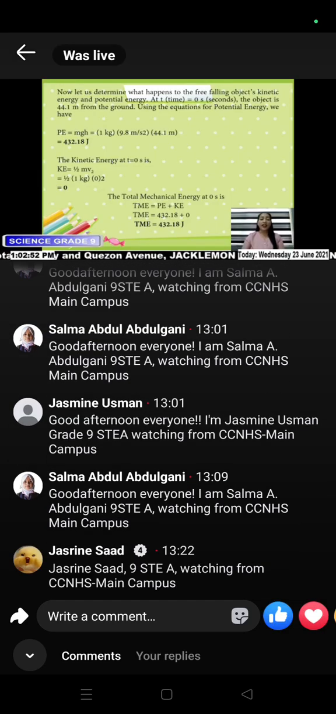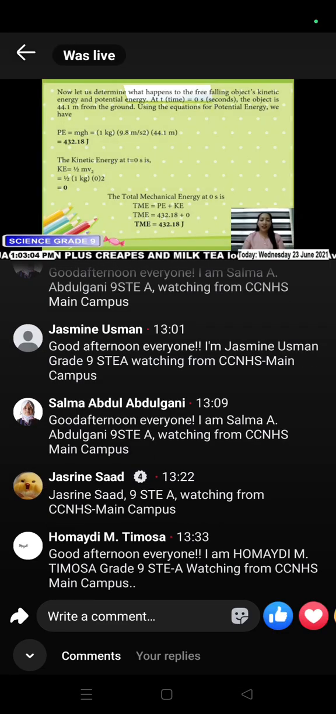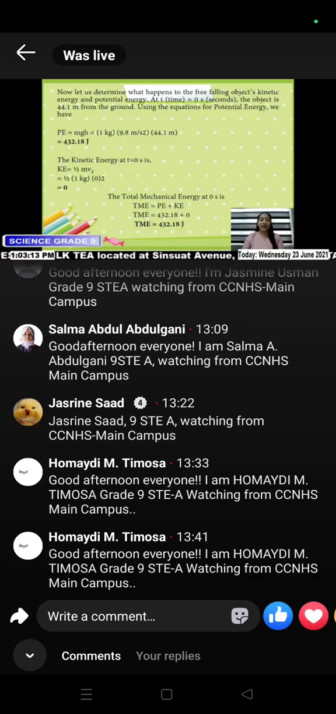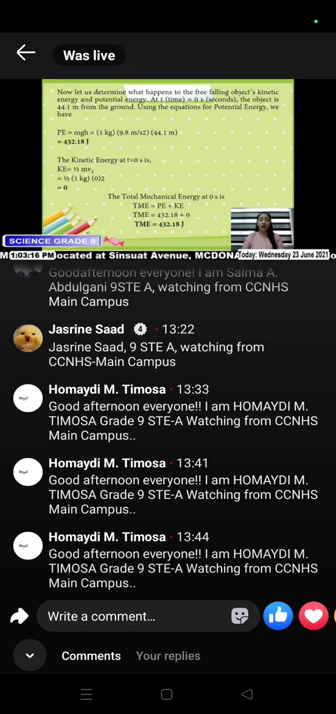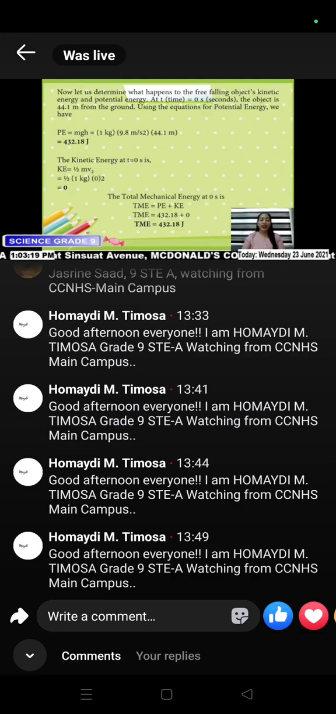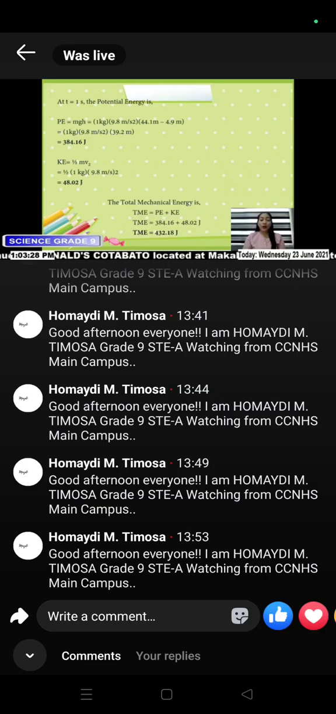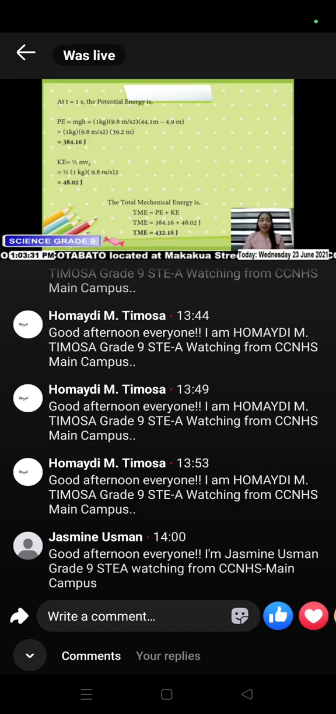The kinetic energy at t equals 0 seconds is KE equals 1/2 mv squared, which is 1/2 multiplied by 1 kilogram multiplied by 0 squared, equals 0. The total mechanical energy at 0 seconds is TME equals PE plus KE. TME equals 432.18 plus 0, which gives TME equals 432.18 joules.